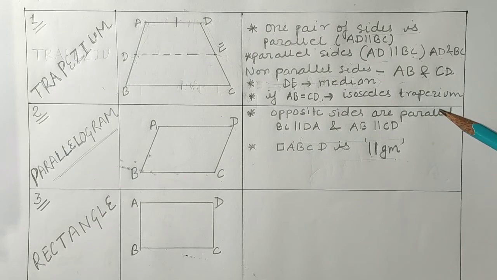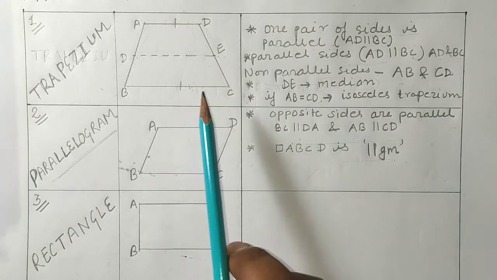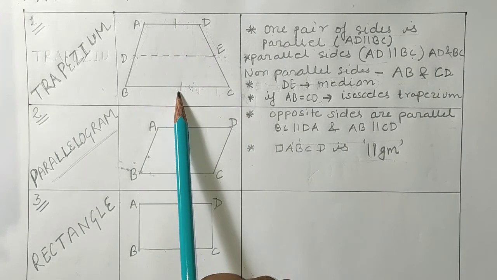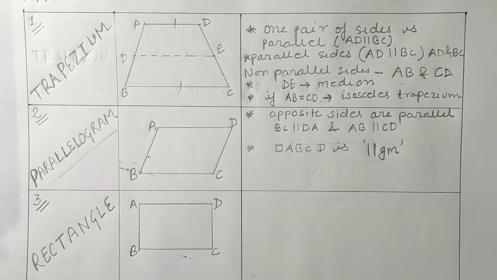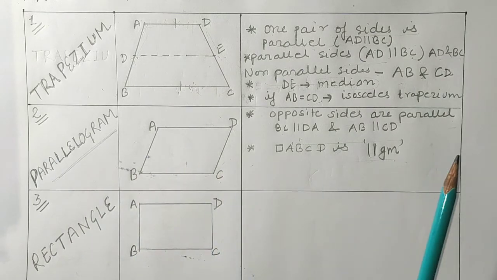If we change something in rectangle, that will be square. Okay, and after that we'll study rhombus and kite also. Okay, so here we have seen that if a pair of side is parallel in quadrilateral, then that is known as trapezium. If both the pair of sides are parallel, then that will be the parallelogram.